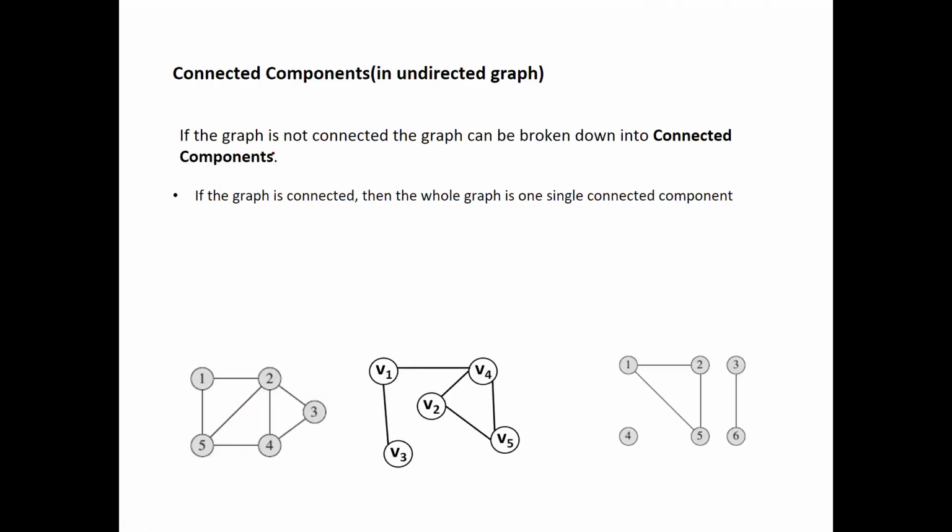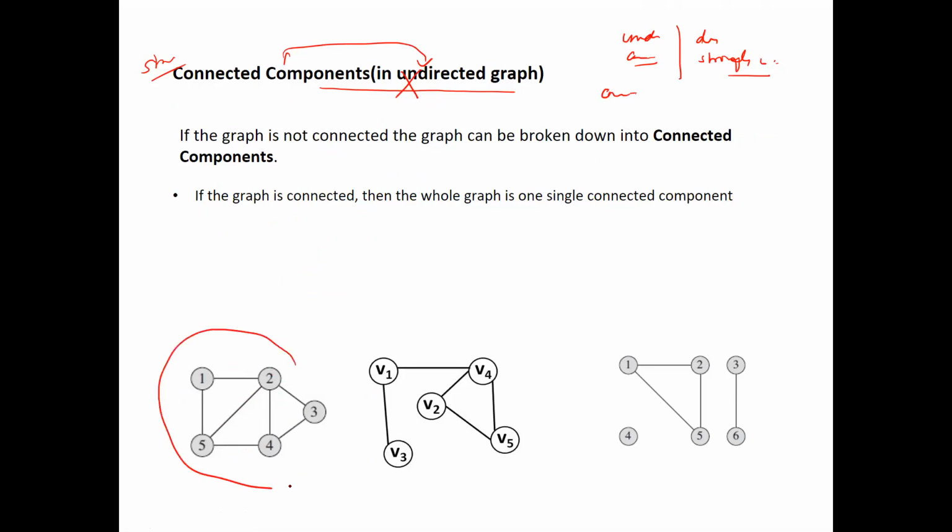Next term is called connected components. The terminology connected graph is used for undirected graphs, and for directed graphs we use the terminology strongly connected graph. Similarly, there is a term called connected component associated with undirected graphs. If you are dealing with directed graphs, the terminology becomes strongly connected components. If the graph is not connected, then it can be broken down into connected components.